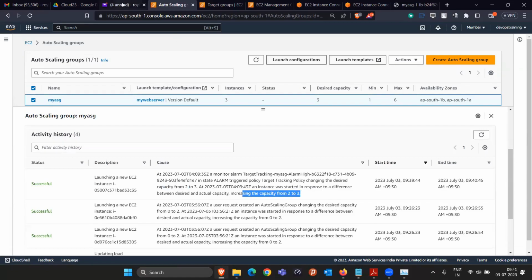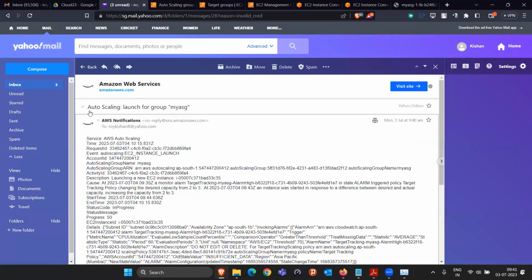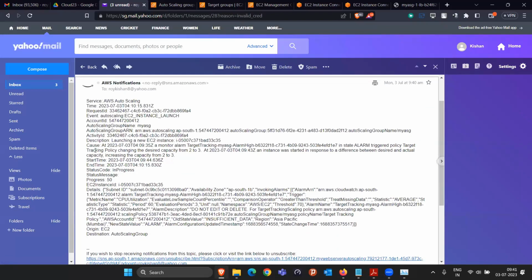And they sent a mail. See here, they sent a mail just now. In this mail, they are clearly saying that our scaling policy was not able to handle the load, that's why we increased the capacity from 2. So monitoring is also there. Is this making sense to all of you? What we are able to achieve? As soon as somebody increases the instances, we are getting the mail. This is known as the SNS notification service in the event.